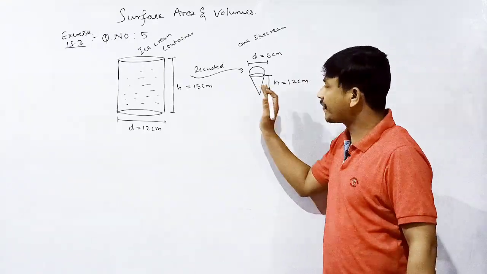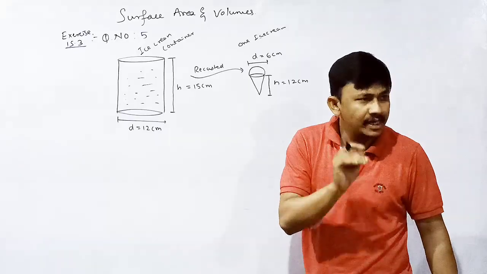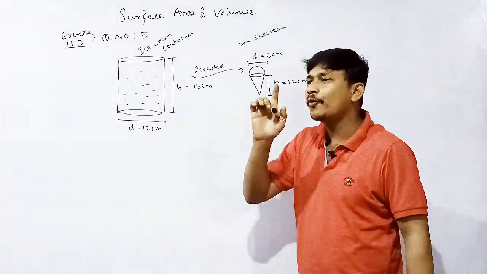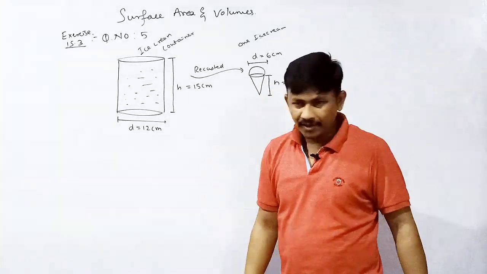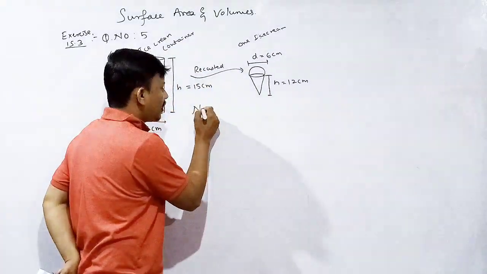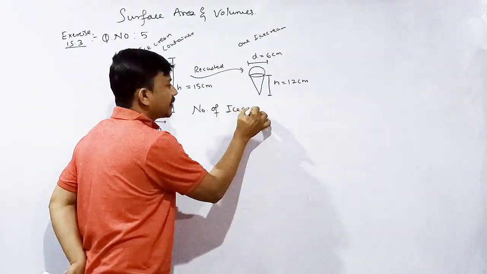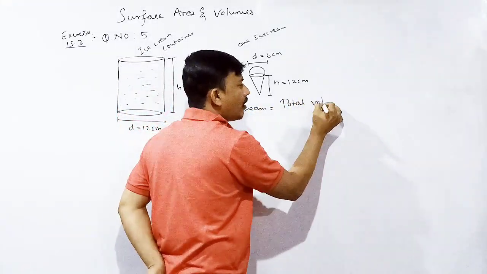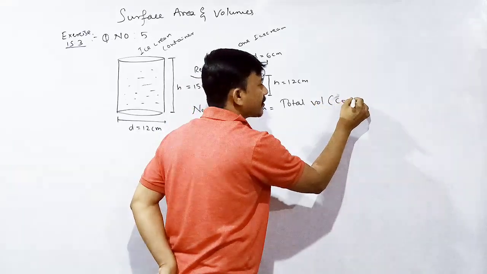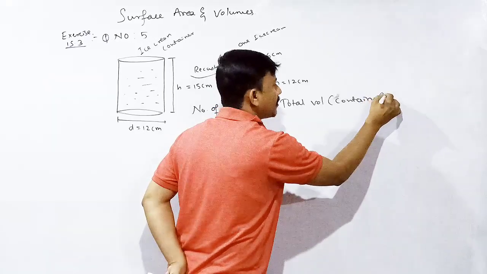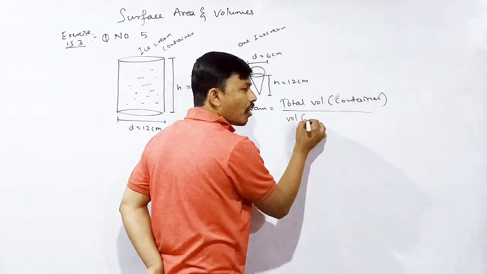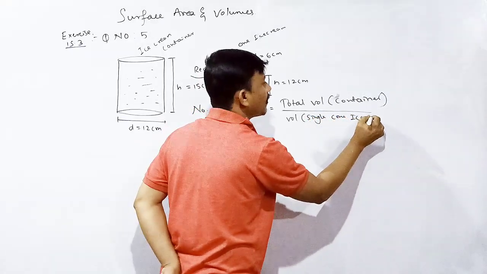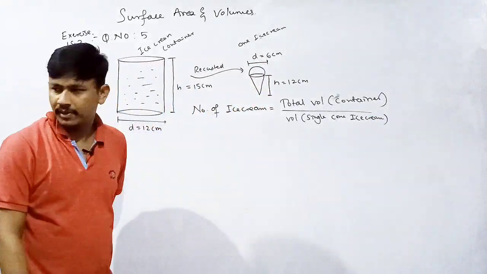That means number of ice cream is equal to total volume of the container divided by volume of one ice cream. Understood? What is number of ice creams? Number of ice cream is equal to total volume of container whole divided by volume of single cone ice cream. Single cone ice cream. Understood?